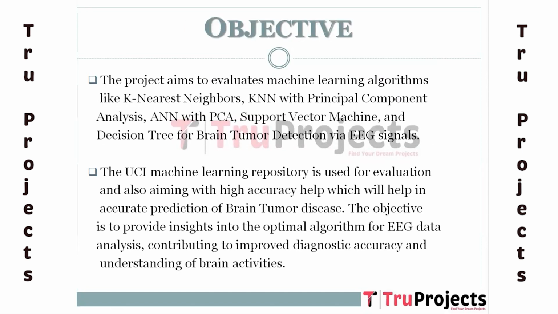Objective. The objective of this project is to evaluate the performance of various machine learning algorithms, including K-nearest neighbor and KNN with principal component analysis, artificial neural network with principal component analysis, support vector machine, and decision tree for brain tumor detection. The EEG dataset sourced from the UCI machine learning repository is used for the evaluation. The objective is to provide insights into the optimal algorithm for EEG data analysis, contributing to improved diagnostic accuracy and understanding of brain activity.